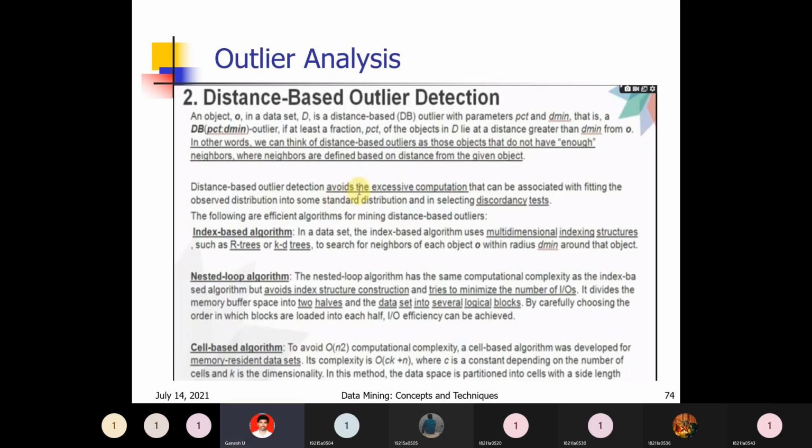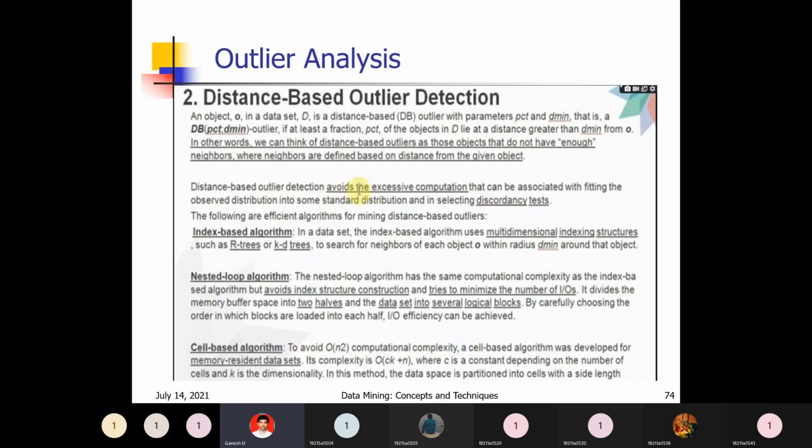Okay, that can be associated with fitting observed distribution into some standard distribution and in selecting discordancy tests. The following are efficient algorithms for mining distance-based outliers. So these are some algorithms given, for mining distance-based outliers. These outliers are distance based.